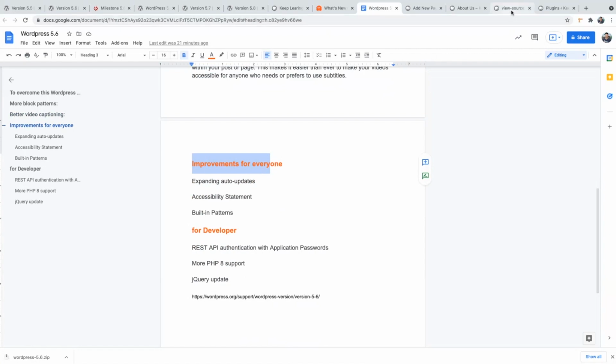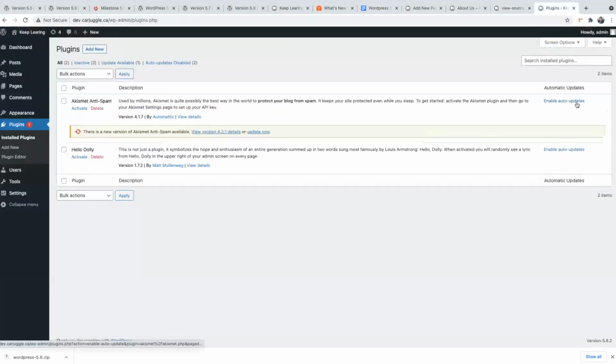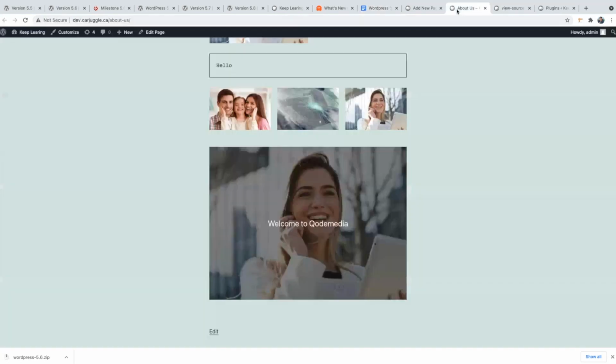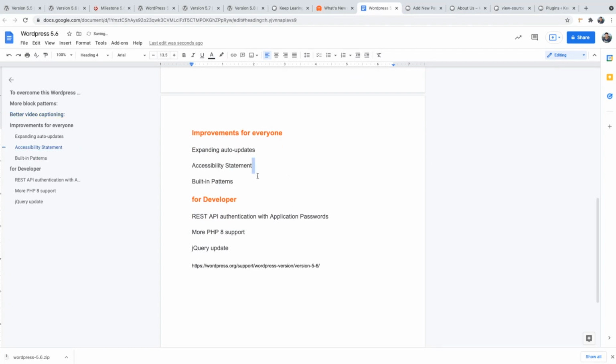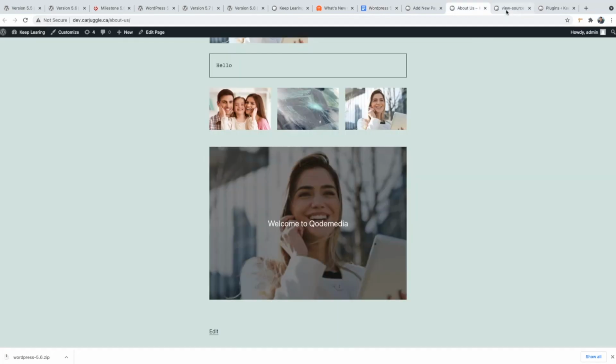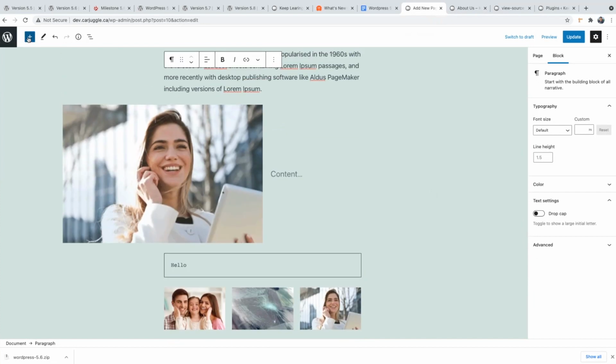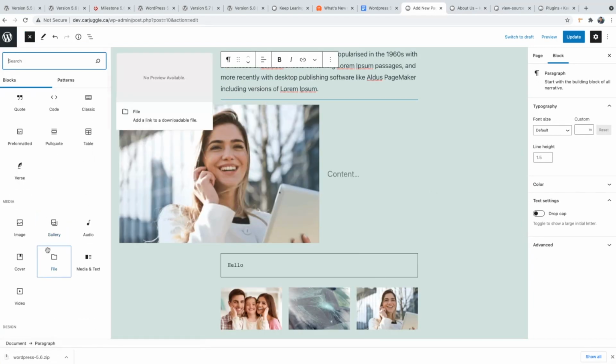So we already know enable auto updates. This option came in WordPress 5.6. Okay, accessibility statement means block access with the help of blocks. With the blocks we have more access. Many different types of blocks are there. That is one thing. And built-in patterns also the same. So actually, these are the things about blocks, and what